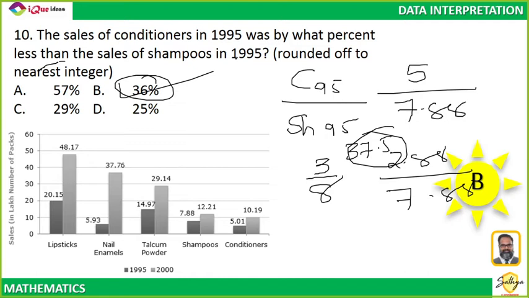Mayuk, see, if it is 57% less, that means less than half. 50% is half. So if it is 57% less, it will be less than half. And 5 is not less than half of 7.88. So the answer cannot be 57%. Understand the numbers. Numbers have a meaning. Right? Logically think about it. Don't be afraid of thinking logically about numbers. Did everybody get this?